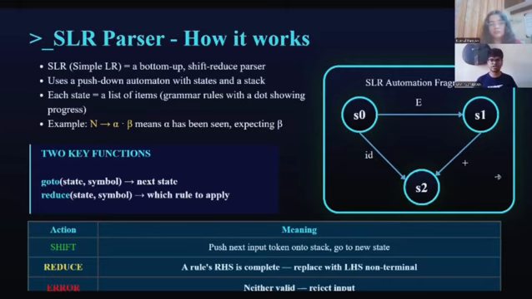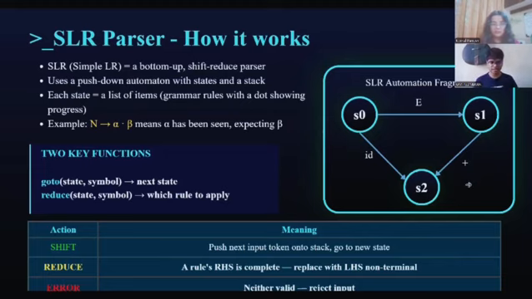Or error: reject the input when neither is valid. The paper formalizes this through two key functions: the goto function, which takes a state and a symbol and returns the state, and the reduce function, which tells the parser which rule to apply. Using just these two functions, the entire SLR machine is defined.